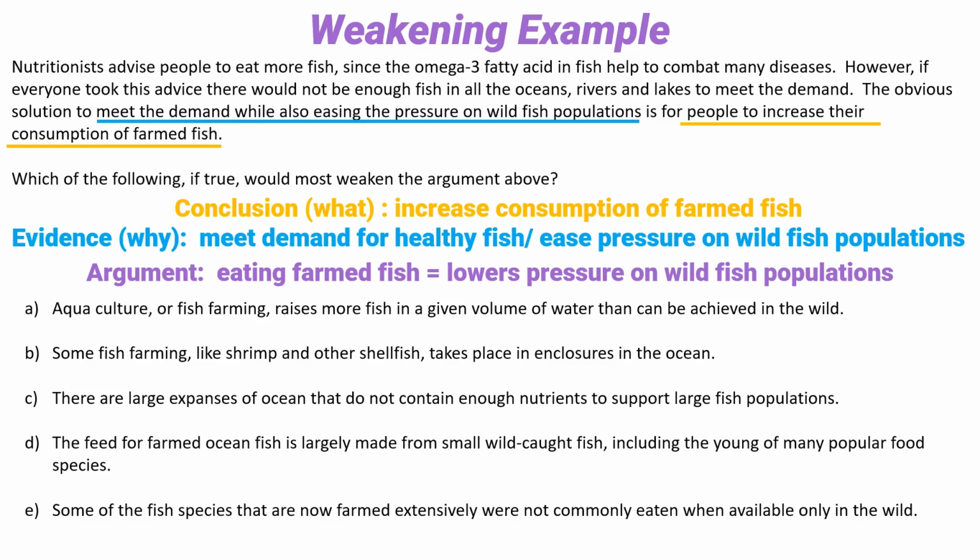Okay, so it looks like answer choice D says exactly what we're looking for. It says that to raise farmed fish, you have to feed them wild caught fish, and more to the point, the same wild fish that are really popular to eat. So raising farmed fish won't get you the result you're looking for. It will not ease pressure on the wild fish population because you're going to need to use the wild fish population in order to feed the farmed fish. Okay, great job.